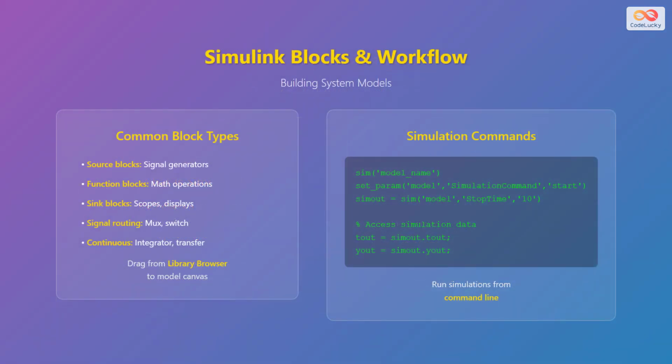Simulink organizes functionality into different categories of blocks, each serving specific purposes in system modeling. Source blocks generate signals and include components like signal generators, step inputs, and ramp functions. Function blocks perform mathematical operations, transformations, and logic operations on signals.